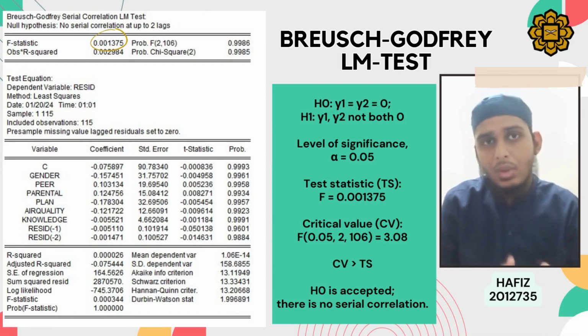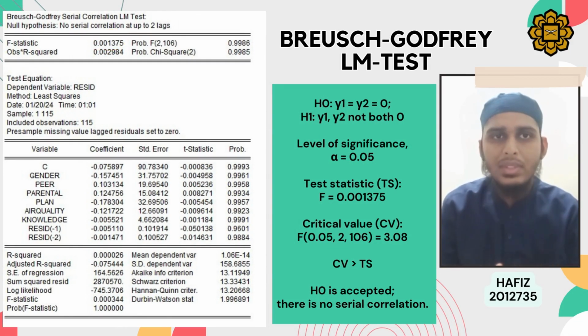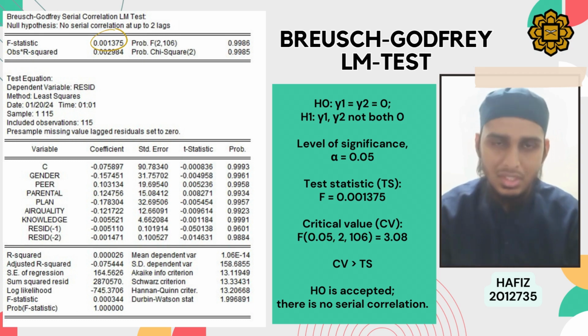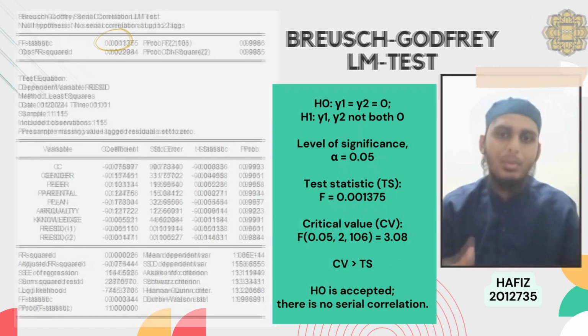We can also check other order serial correlation by using the Breusch-Godfrey LM test. From EViews, our F value is 0.001375 and our critical value is 3.08. Thus, we accept H0 and there is no serial correlation. From the test, we can conclude that there is no pure serial correlation problem with our model.